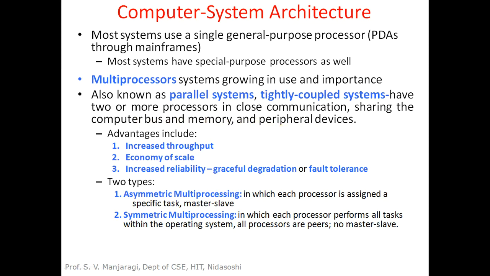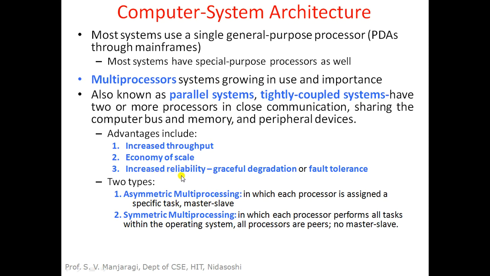The cost is less than equivalent multiple single processor systems because they can share peripherals such as memory, and even power supplies can be shared. Hence, they are economical compared to single processor systems.